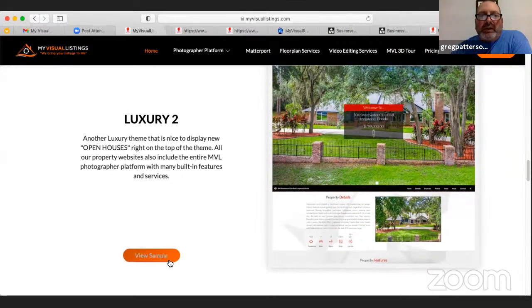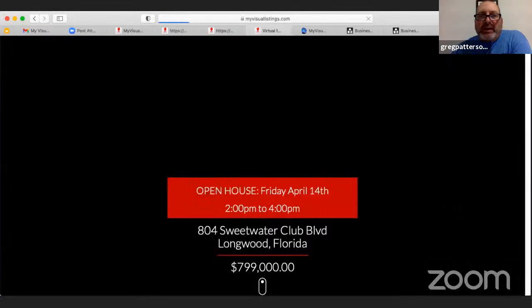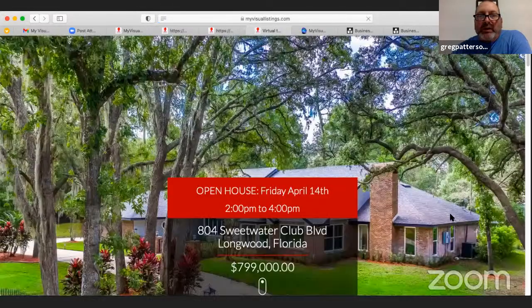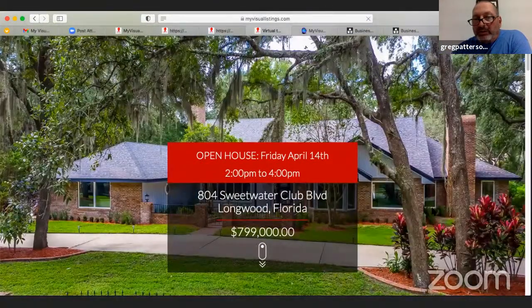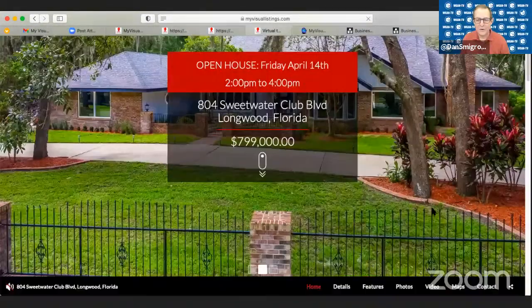I'm going to select the luxury 2 because I think this has one already on it. We also offer where you can add an open house to any one of these. Yep, saw that as you were going through the tour, that was the nice feature.